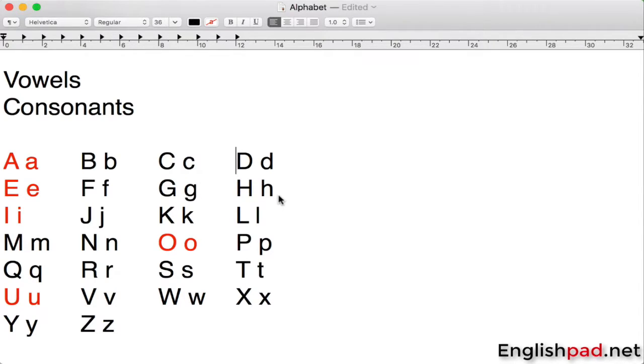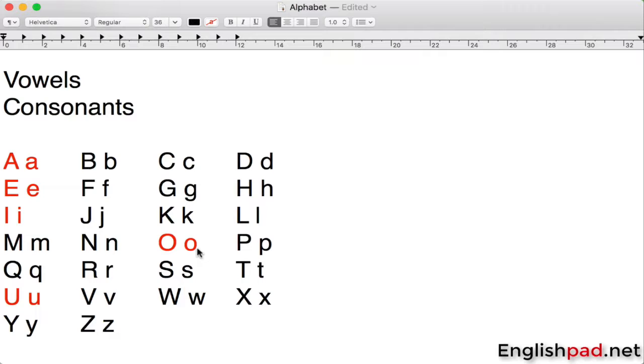H can be pronounced H or sometimes A or sometimes nothing, I can be pronounced A or I, J can be pronounced J, K can be pronounced K, and sometimes it is silent, so it means that it doesn't have a pronunciation. L can be pronounced L, M can be pronounced M, N can be pronounced N, O can have different pronunciations.